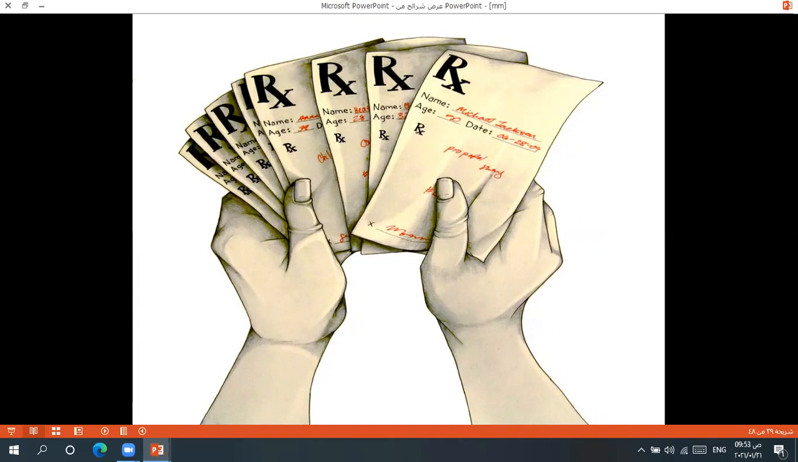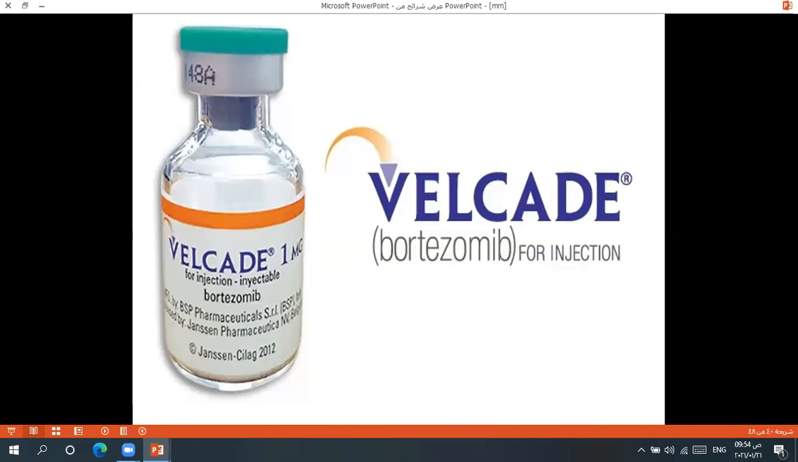How do you treat? Definitely you have a specific agent to treat multiple myeloma. We call it bortezomib.